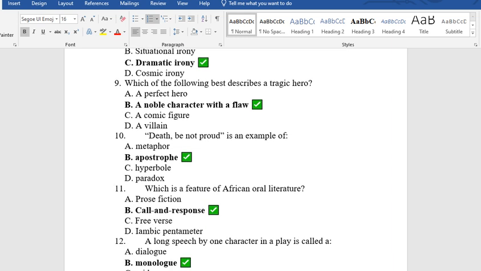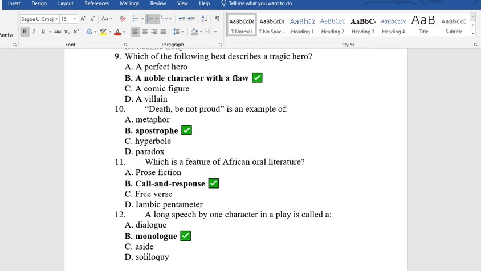Question 9. Which of the following best describes a tragic hero? A. A perfect hero, B. A noble character with a flaw, C. A comic figure, D. A villain. The answer is B. A noble character with a flaw.